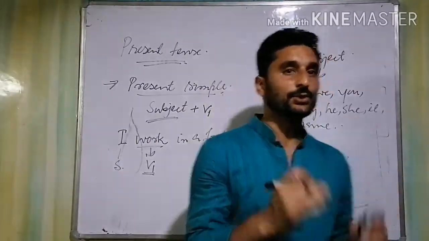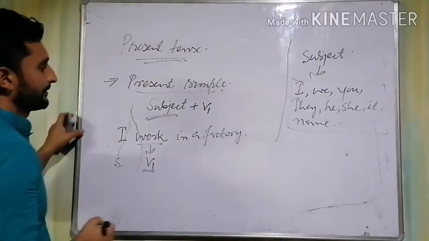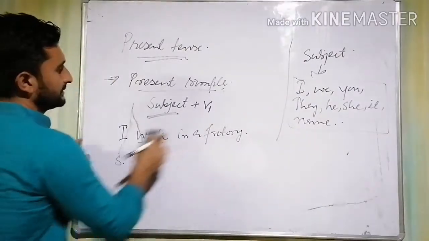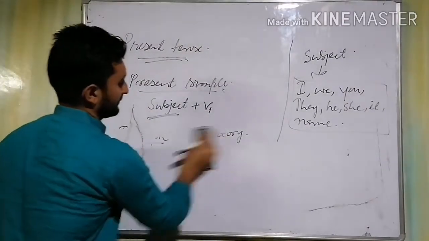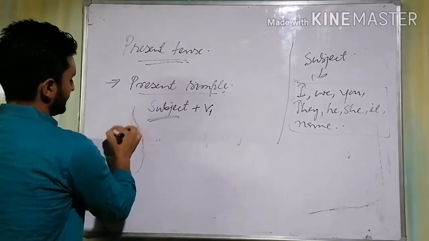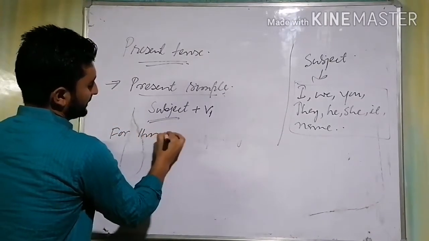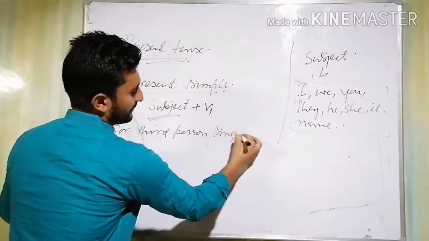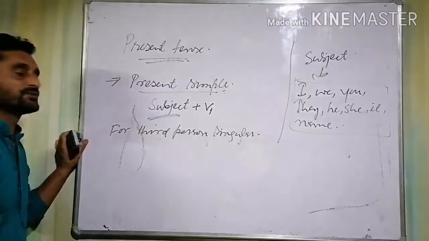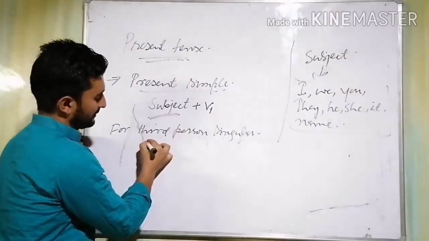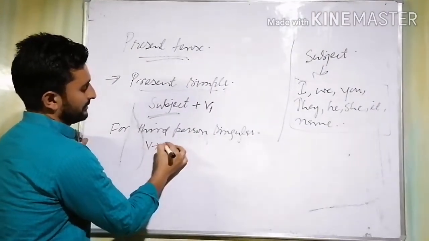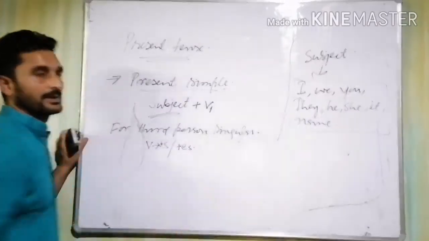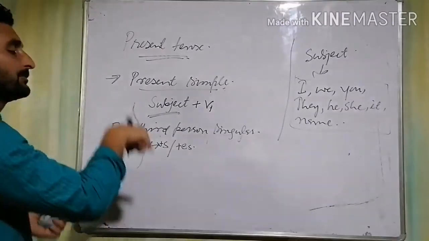For third person singular, we add S. For third person singular, this verb is modified. We add S or ES. How? Let's try to change the first sentence.